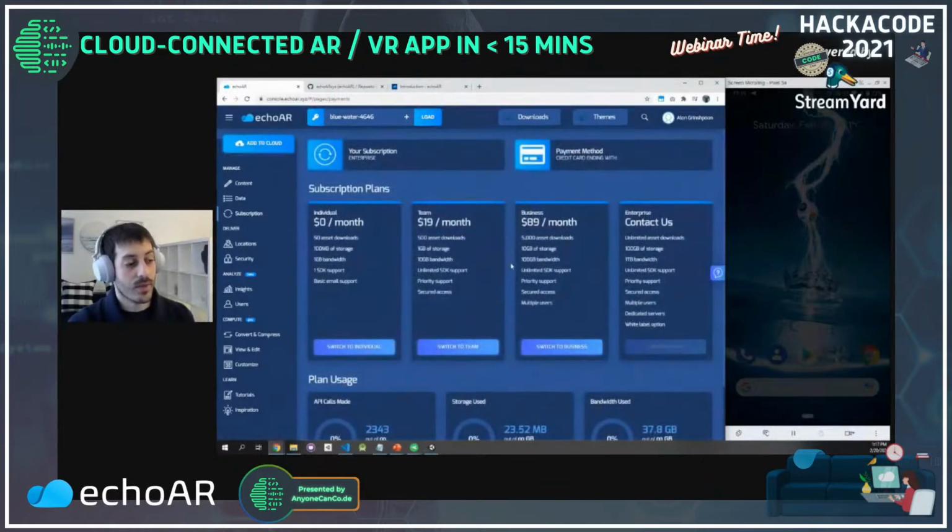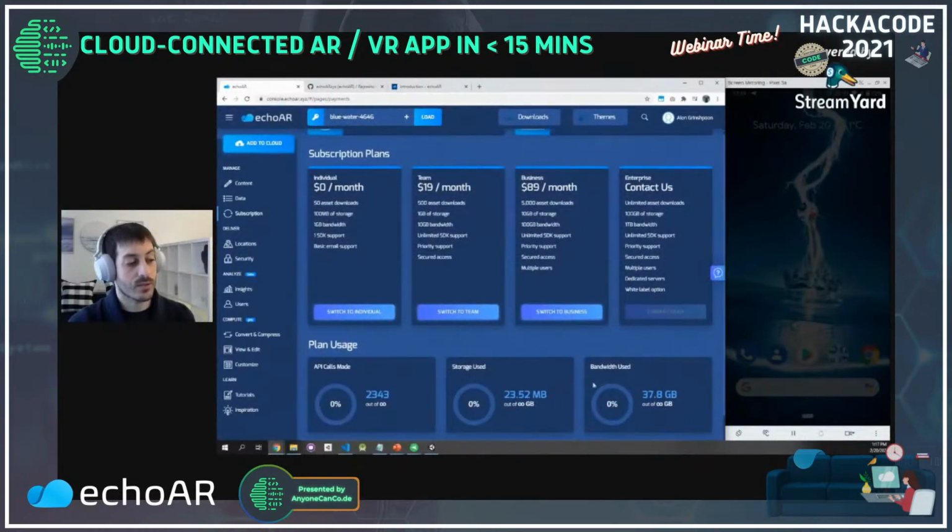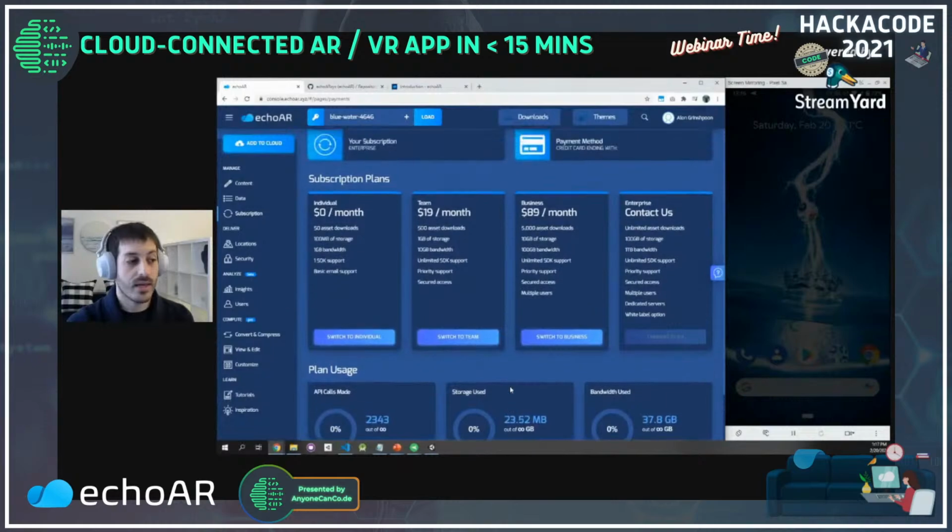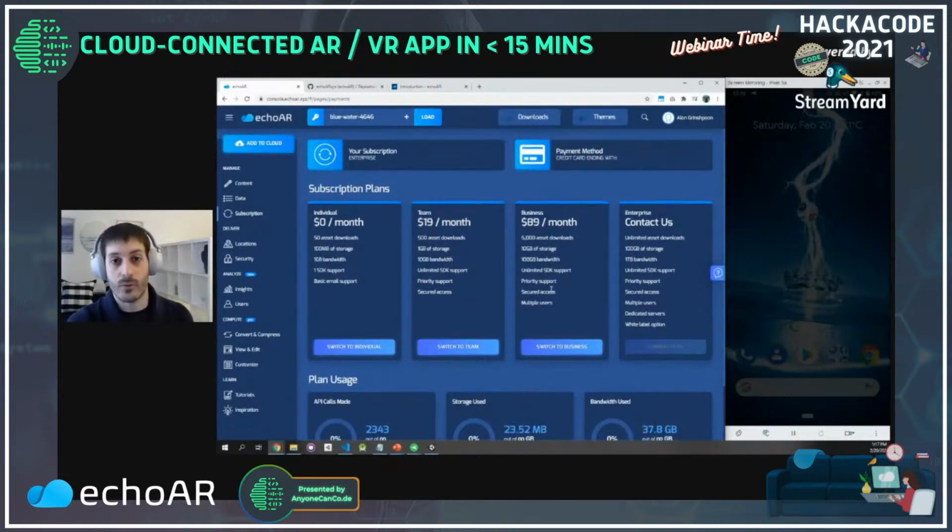The subscription page is really powerful. It shows you how much bandwidth, storage, and API calls you're making, and allows you to upgrade your plan really easily. Again, if you're here through an affiliated program, you're going to get one of the paid tiers for free, so definitely check out that perk.